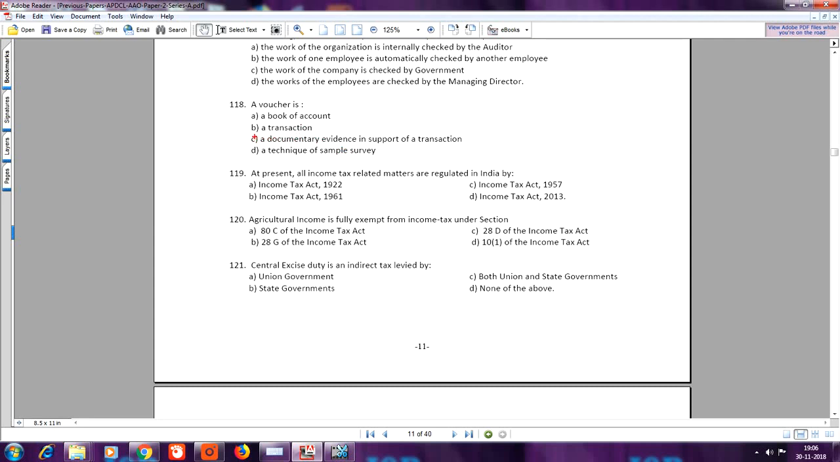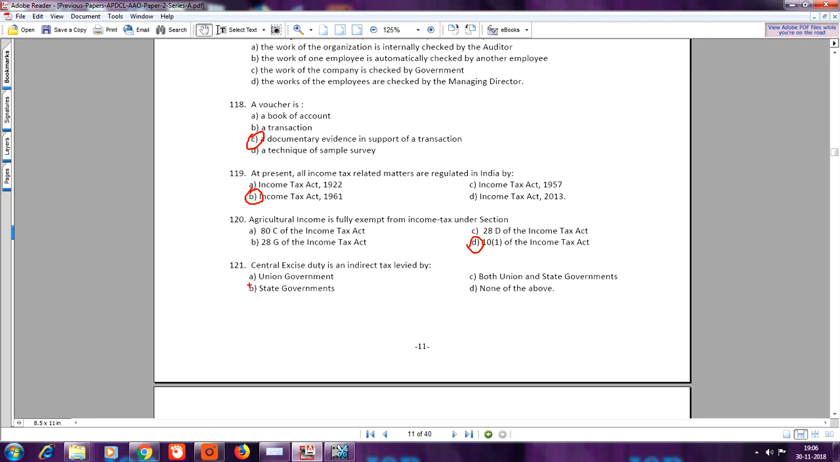Question number 119. At present, all income tax related matters are regulated in India by, your answer is B, Income Tax Act 1961. Question number 120. Agricultural income is fully exempt from income tax under section, your answer is D, 10(1) of the Income Tax Act. Question number 121. Central excise duty is an indirect tax levied by, your answer is A, Union Government.